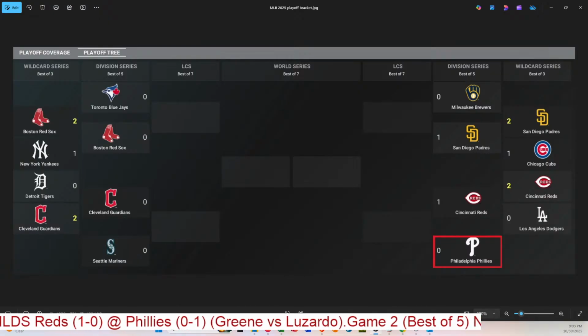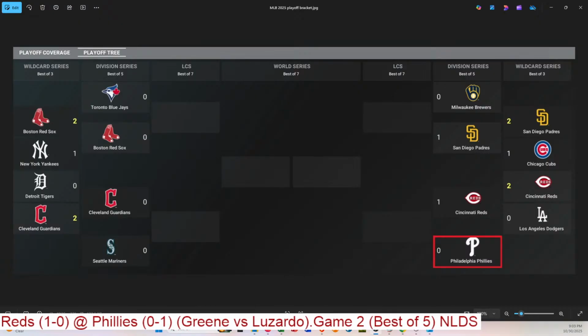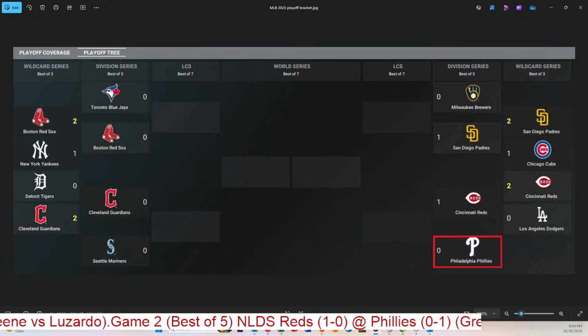And we're on to the divisional series, and the earlier game I played today was the San Diego Padres against the Milwaukee Brewers, and the Padres won 4-0 behind Pavetta. And this broadcast will be the Philadelphia Phillies hosting the Cincinnati Reds. It will be game 2, and the Phillies didn't really play that well in the first game, committing 3 errors and losing 7-3. And they will try again in this day.